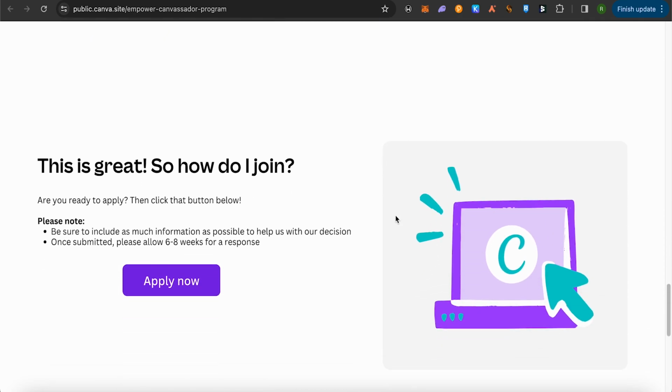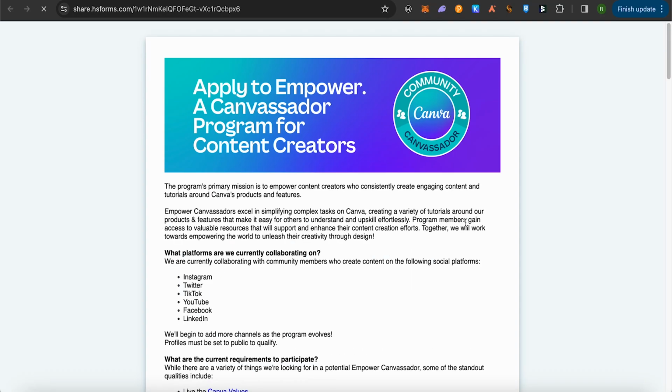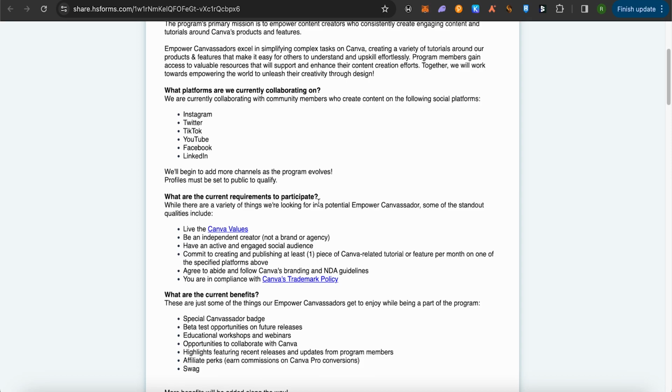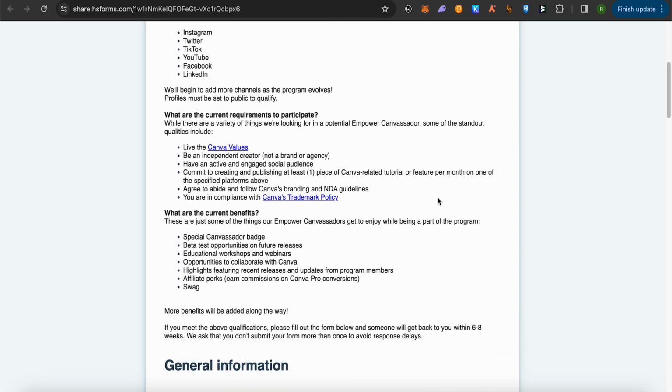Also, if you want to join up, you just have to click on this option of apply now, but it might take 6 to 8 weeks for a response from the Canva team, which is a long period. You might even forget after applying that you have applied for Canva. Simply click on this option of apply and you would be redirected to this particular page where you would see most of the information from the previous page itself.